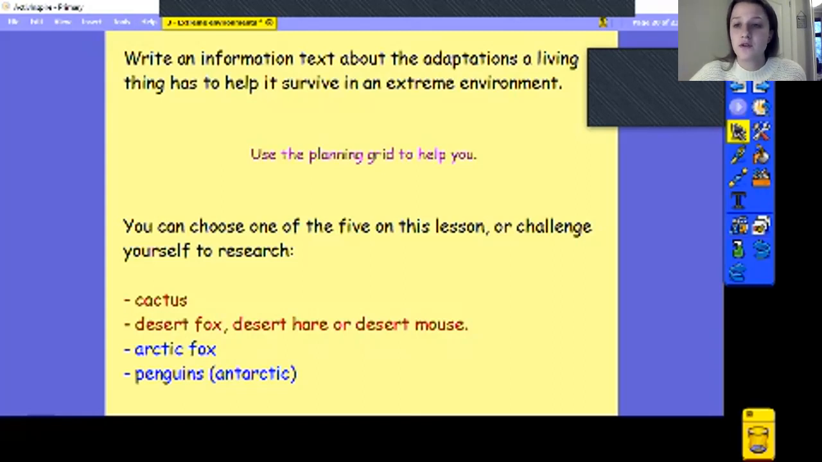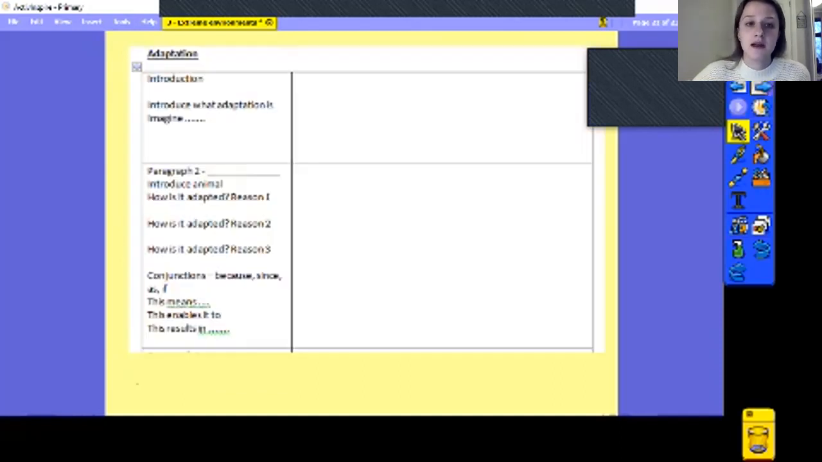So there's some suggestions for you if you don't want to use some of the information that's on mine to write your paragraph. There is a planning grid to help you. So we'd like a little bit of an introduction about your animal. Introduce what the animal is and what adaptation it has. What does it look like? You could use a picture to help you, like I did. And then we'd like you to try and give 3 reasons for how your animal is adapted. So it might be, it has small ears because, and then tell us why that's important using your conjunctions, and why it helps it live in its environment.